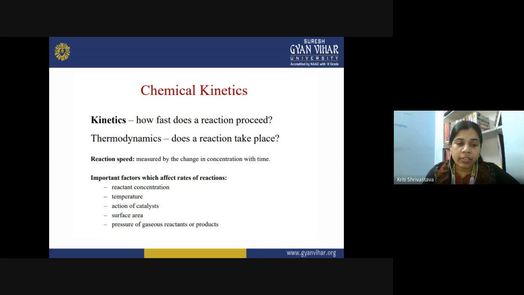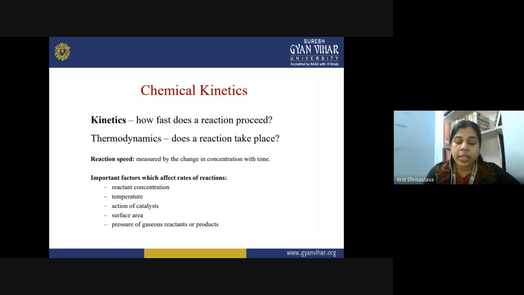What is the role of catalyst then? If it is not reacting, then what is the role of catalyst? It is simply promoting the reaction to take place quickly, that is, to attain the equilibrium quickly. Otherwise, it is not altering the position of the equilibrium. It is not changing its structure. It is not changing its concentration during the reaction. The concentration of a catalyst remains the same throughout the reaction.